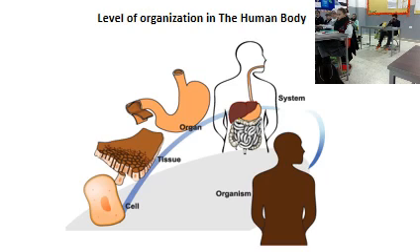Good. So this is our chapter about the organization of the human body. We start with a cell, the functional cell that has a cell membrane, cytoplasm, and nucleus. A group of cells identical in shape that do the same job form a tissue. A group of tissues form an organ. A group of organs form a system. And a group of body systems form an organism. So our lessons are about this. Okay?